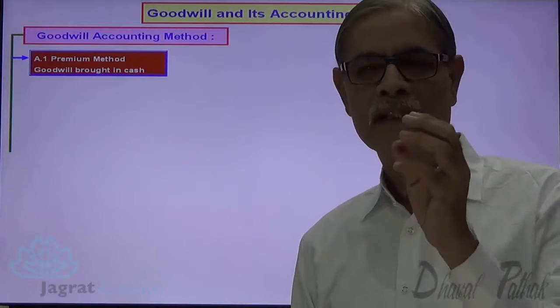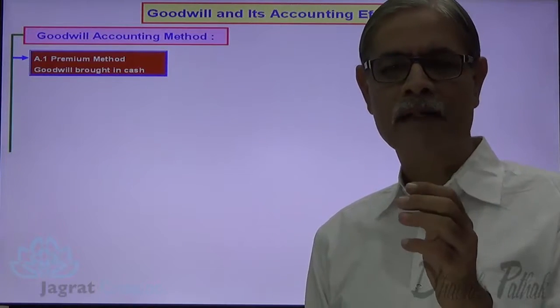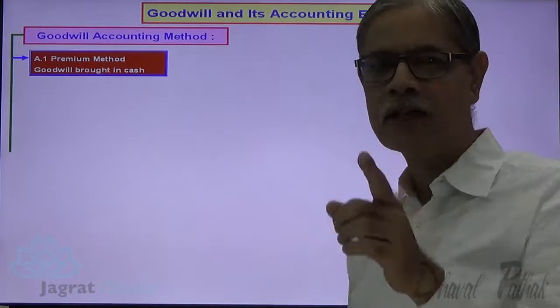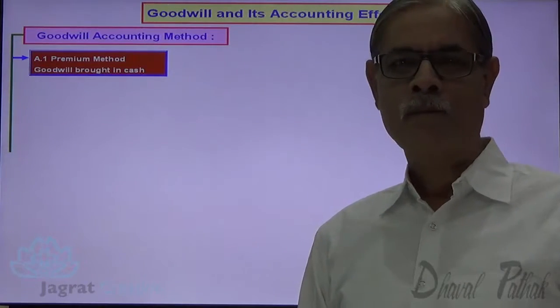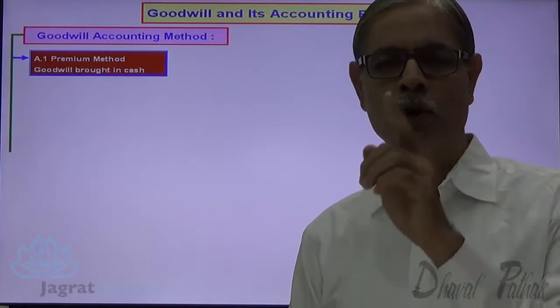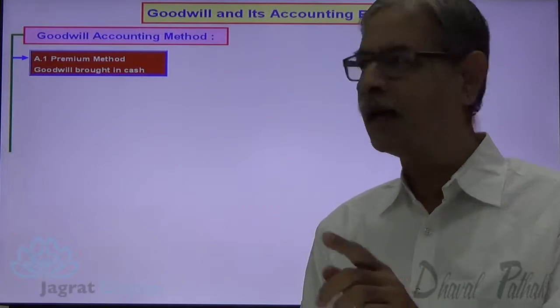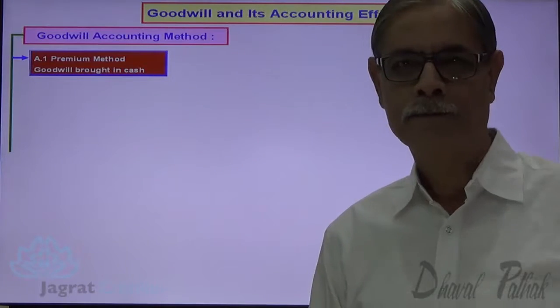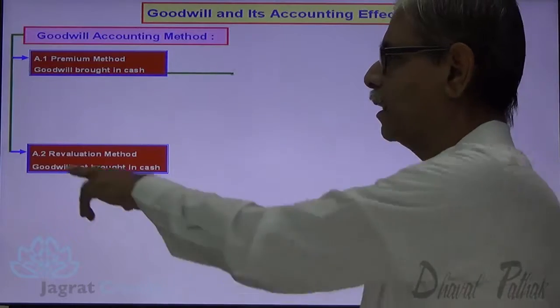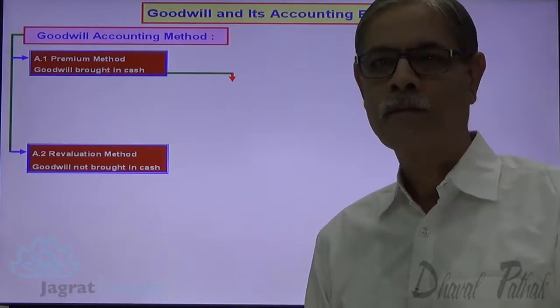This premium method is suggested to be applied in particular when goodwill is brought in cash by a new partner. So when goodwill is brought in cash by a new partner, you are advised to apply premium method. The second method is revaluation method.